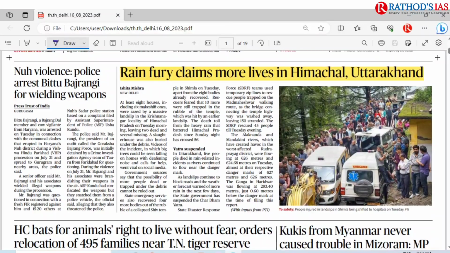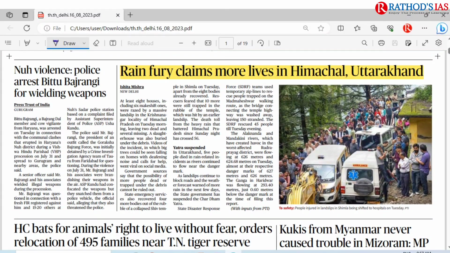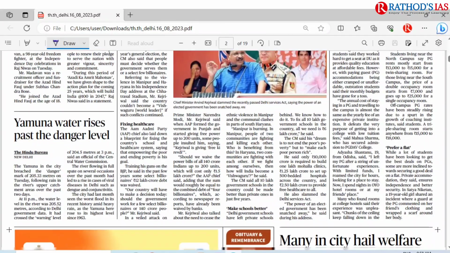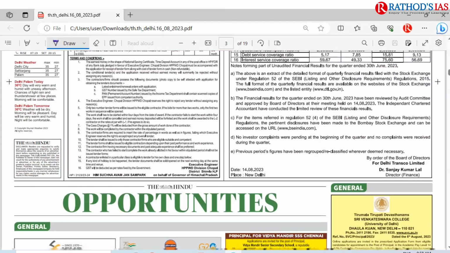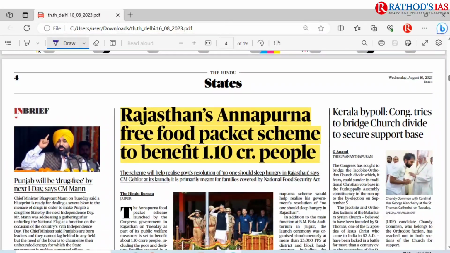Okay. And if you see here, 'Rain fury claims more lives in Himachal and Uttarakhand.' So in the northern part, again there is high rainfall recorded, and even IMD said that we are going to have heavy rainfall, and they gave an orange alert to Himachal and Uttarakhand. And if you move on, here in the states page, you can see this article